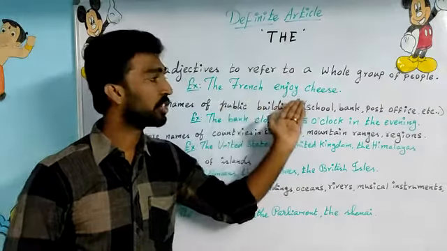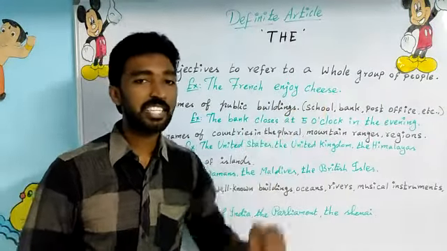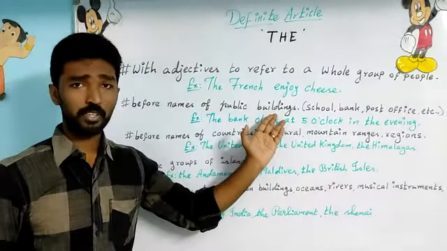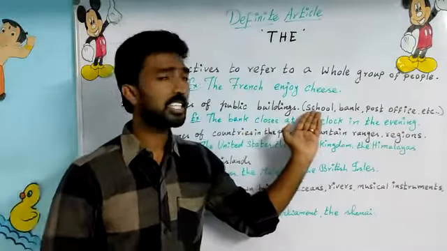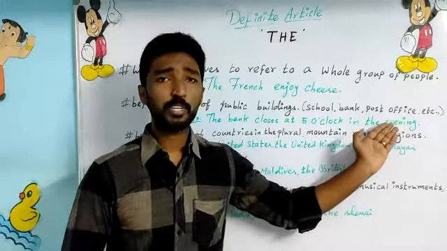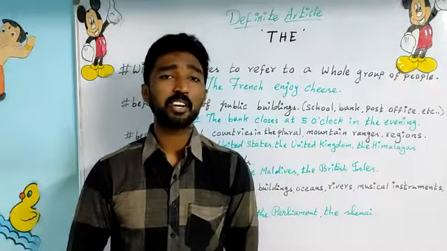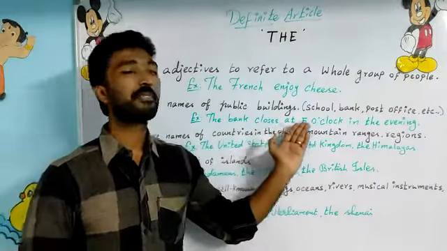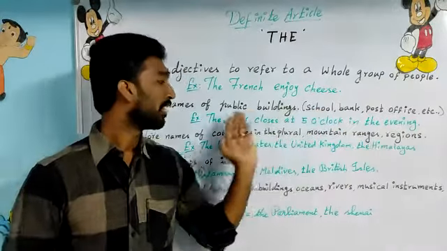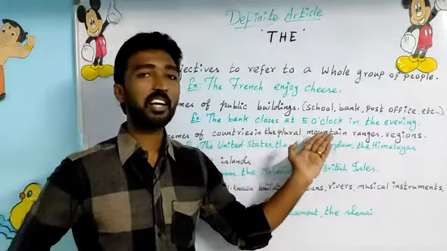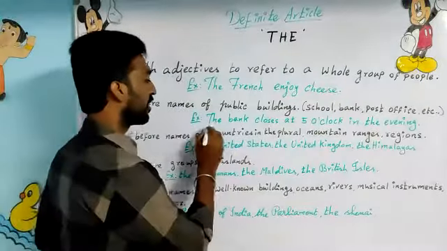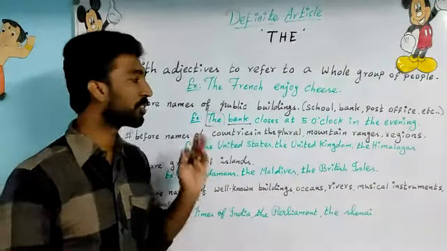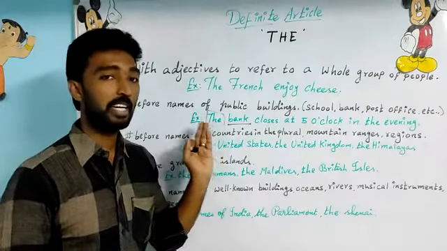The French enjoy cheese. And the next rule here is before names of public buildings. You know about public buildings, that is school, bank, post office. These are some of the examples of public buildings. For example, the bank closes at 5 o'clock in the evening. Bank is a public building and we use the before the public building name.